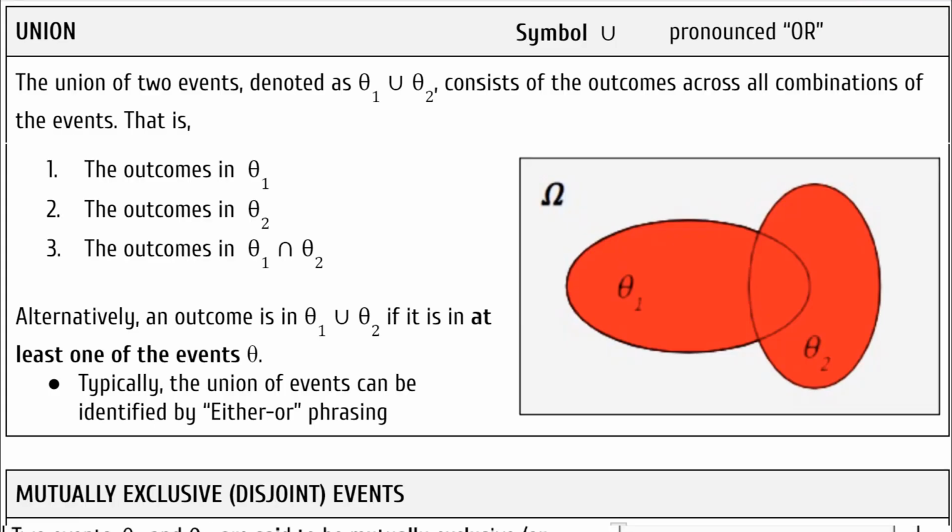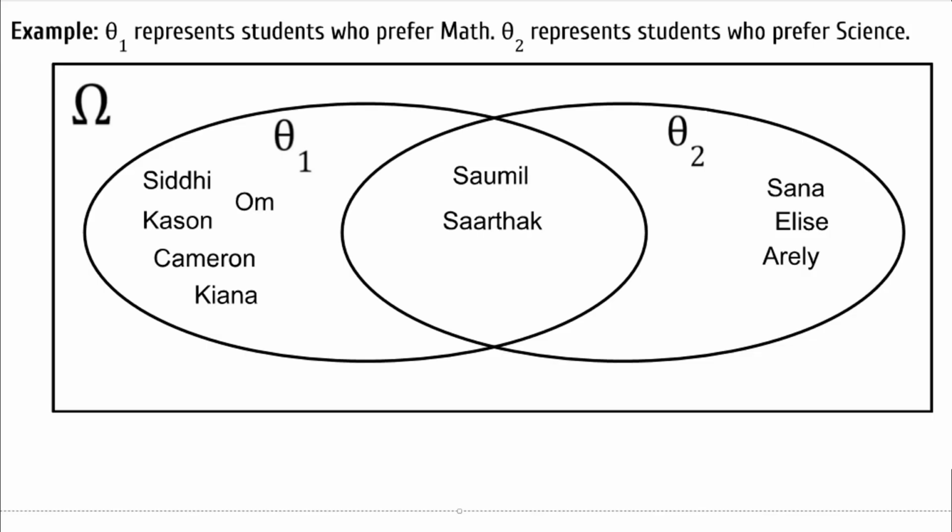The union of two events, the symbol for union is a big U, and it's pronounced or, denoted as theta 1 union theta 2, consists of the outcomes across all combinations of the events. That is, the outcomes in theta 1, the outcomes in theta 2, and the outcomes in the intersection of theta 1 and theta 2. Alternatively, an outcome is in theta 1 union theta 2 if it is in at least one of the events. And typically, the union of events can be identified by either or phrasing. The students in the union of events would be students who prefer math or science. That would be all 10 students.